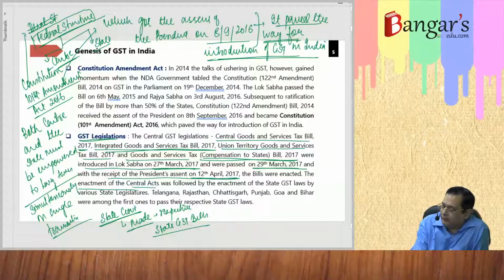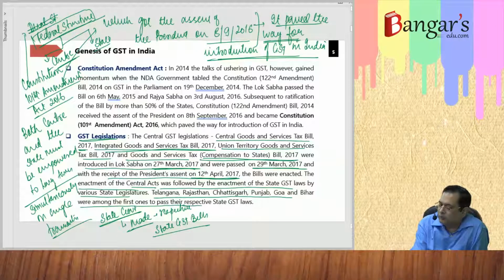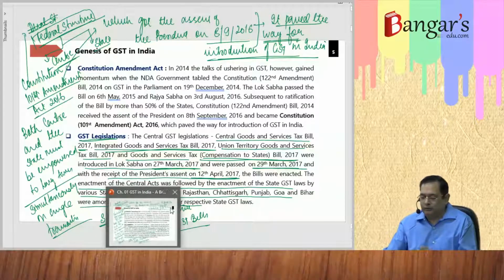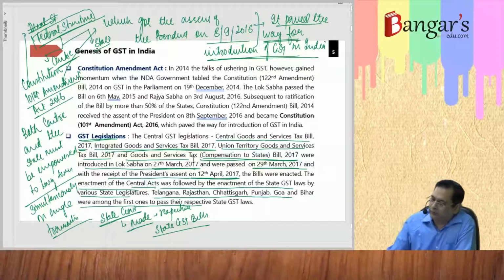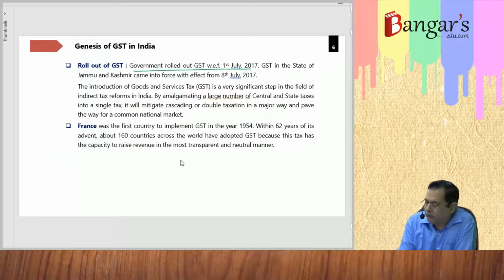After the enactment of the central acts, that is CGST Act, IGST Act, UTGST Act, and GST Compensation Act, the various state legislatures made their state bills, and Telangana, Rajasthan, Chhattisgarh, Punjab, Goa, Bihar were amongst those who passed their respective state GST bills. So this was basically the genesis of GST, and the government rolled out GST with effect from 1st of July 2017.